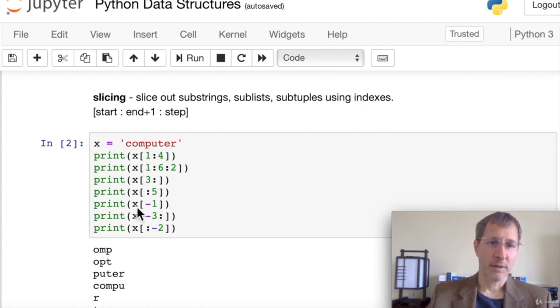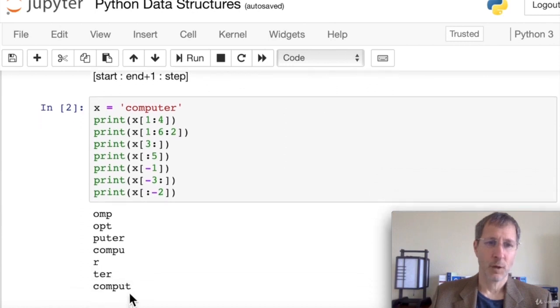Let's look at a negative index. If we print out just a negative index, -1, that counts from the right side of the string. So here we want the very last item in the string. We put -1, we get the R, the last element. And then here we get the last 3 items. So we put a -3 as the from and to the end of the string. That gives us TER, the last 3 elements.